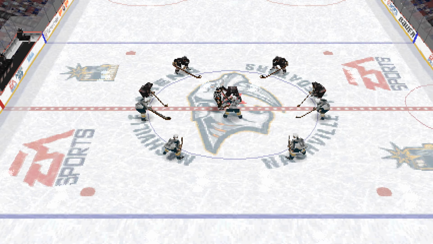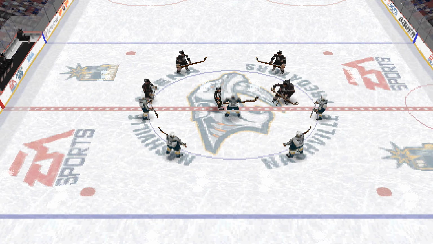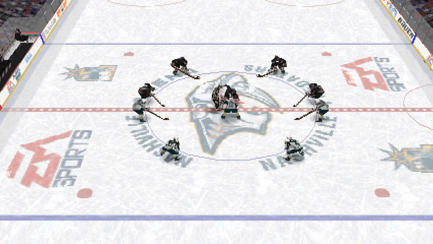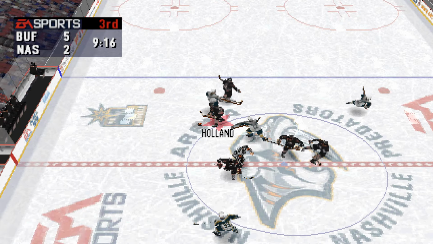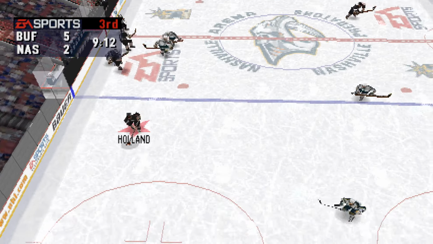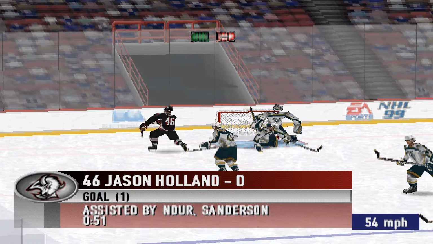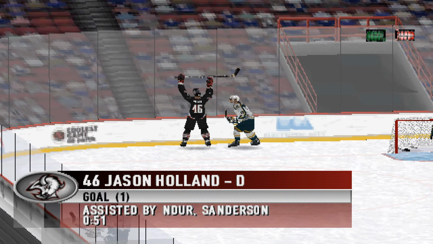Dowd gets to the circle. He'll face off against Primo. Buffalo will have to have another player take the face-off. Dowd gets to the circle. He'll face off against Sanderson. Buffalo goal, scored by number 81, Miroslav Shatan. Holland scores!